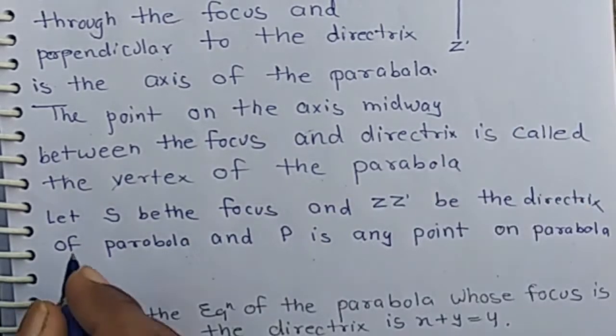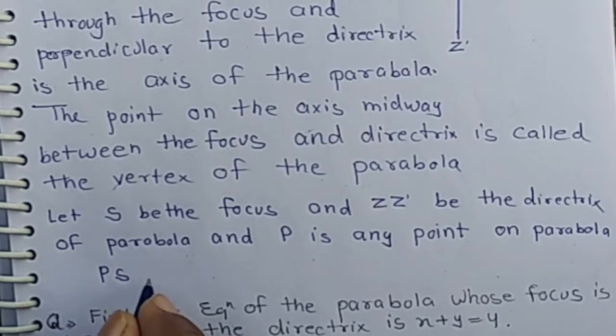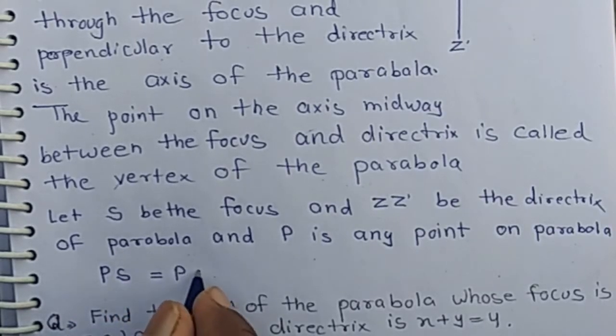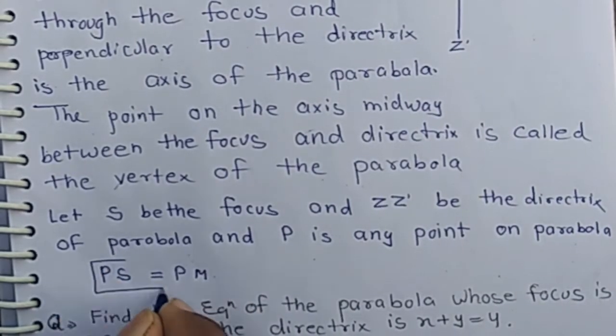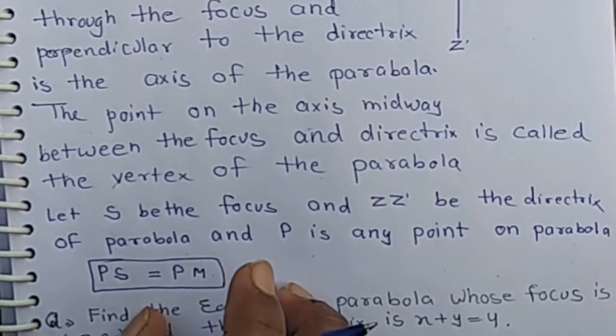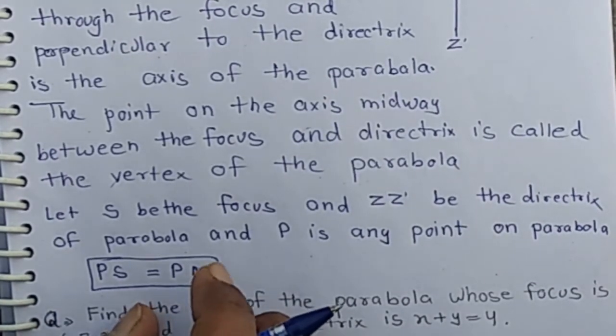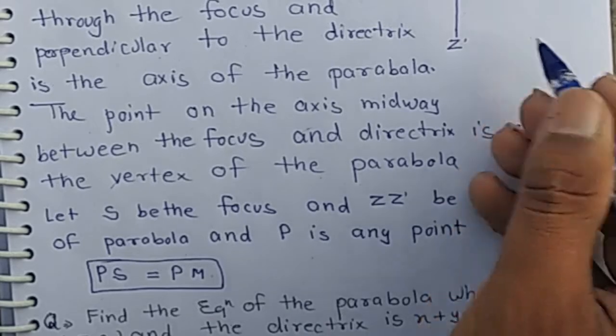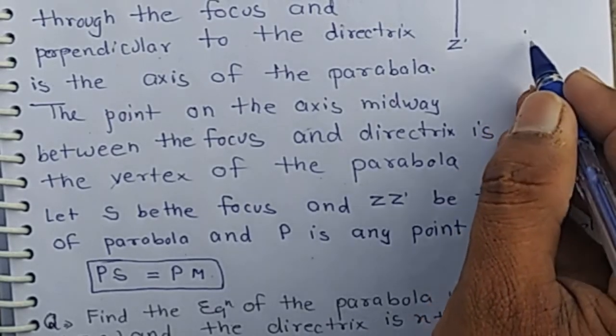Then by the definition, PS is always equal to PM. It is the condition for a parabola. Now, if we sketch a rough diagram of a parabola,